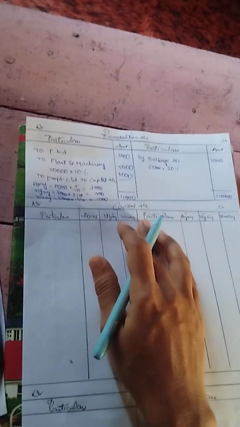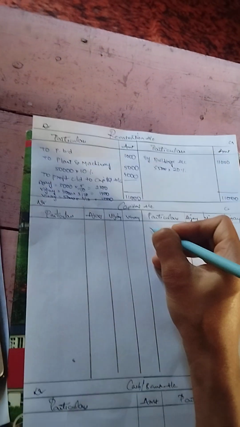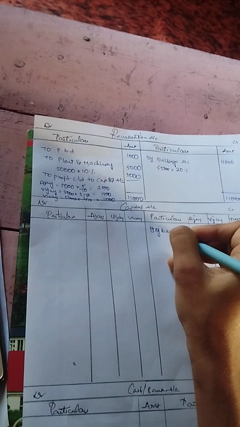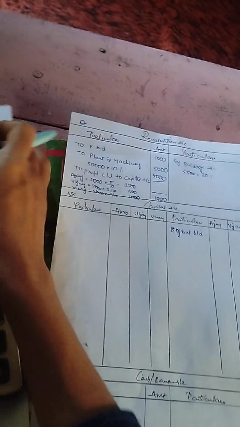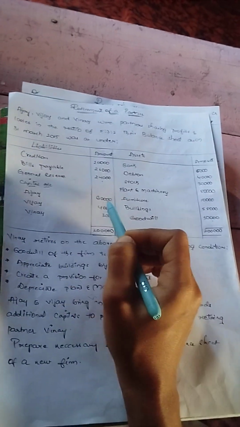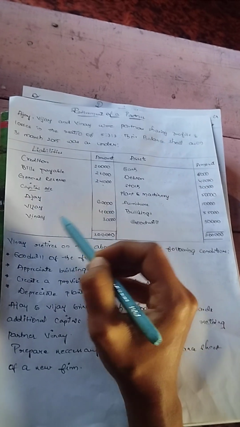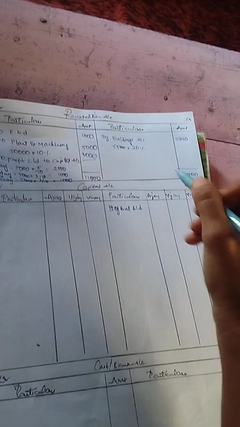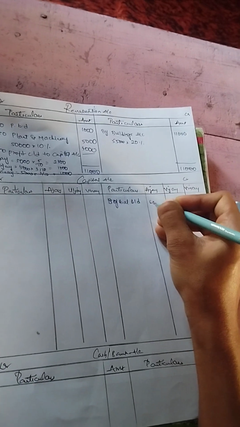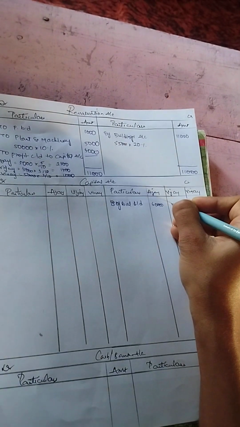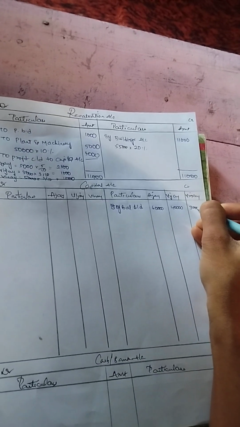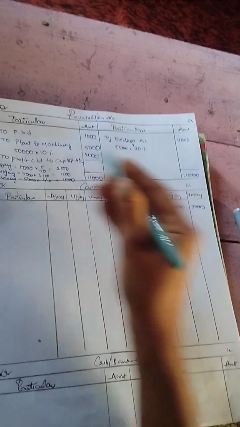Now let's prepare the capital account. It always starts with the opening balance, by balance brought down. Let's see what the opening balance is. Ajay is 60,000, Vijay is 40,000, and Vinay is 30,000. Next is revaluation profit.